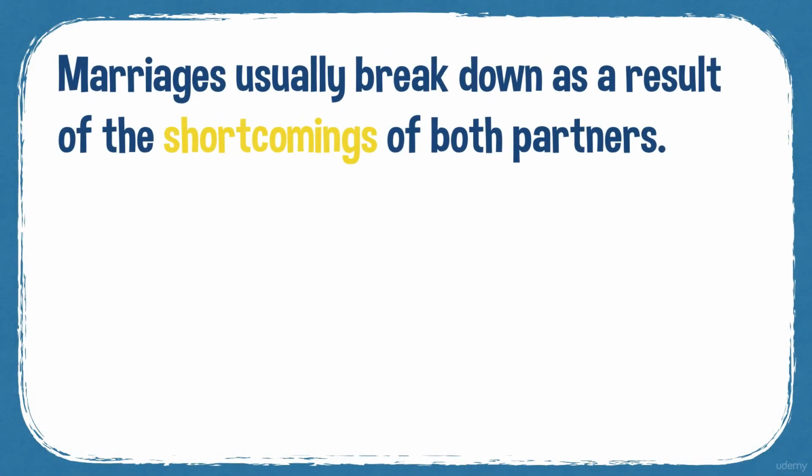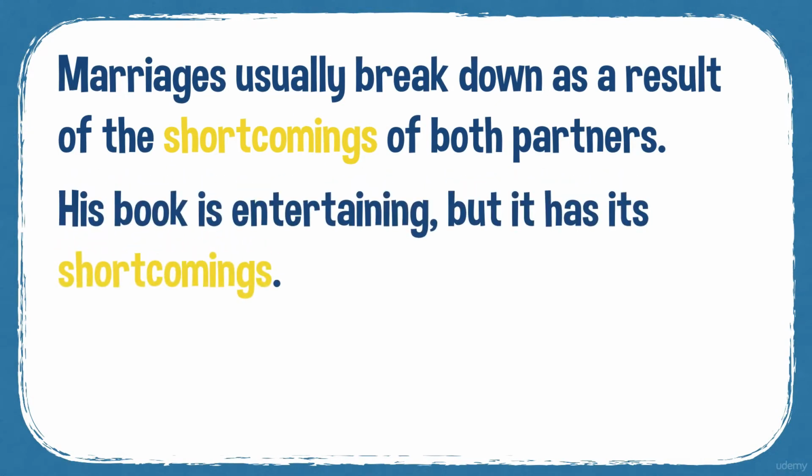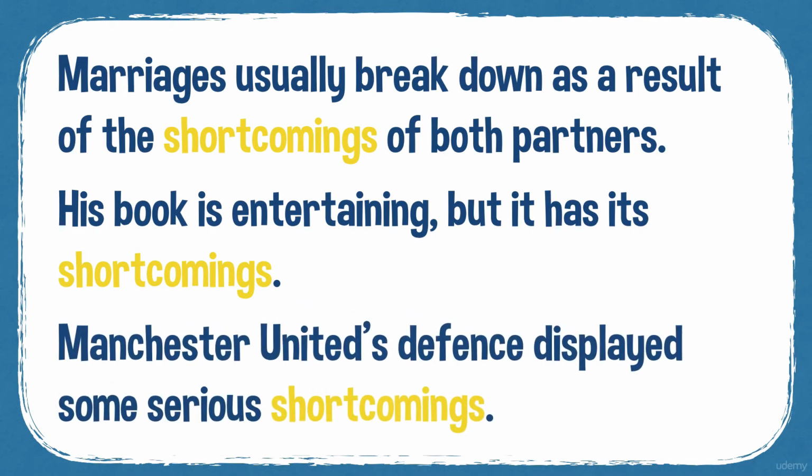Here's some more examples. Marriages usually break down as a result of the shortcomings of both partners. His book is entertaining, but it has its shortcomings. It's not perfect. Manchester United's defence displayed some serious shortcomings.